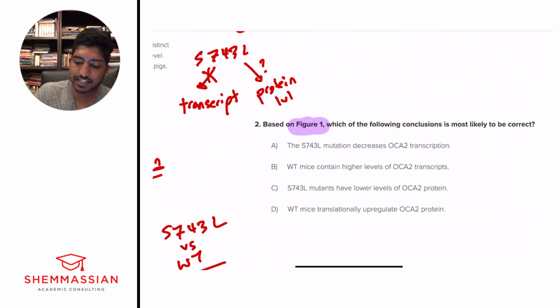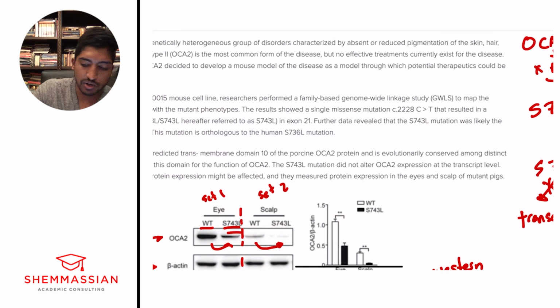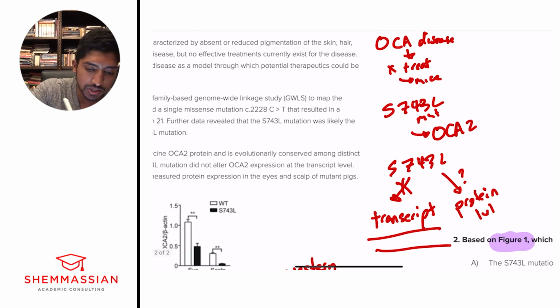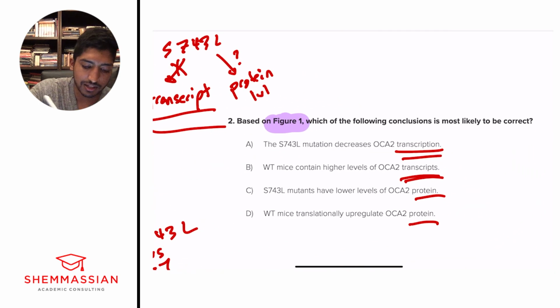And so with this, we can already say, oh, we have protein, right? We know two answers are dealing with protein generally. So how do we know it's not dealing with transcription? Well, we said that right in our little summary. It tells us in the paragraph that it doesn't affect transcription: OCA2 expression at the transcript level was not altered, okay? And so right away, we can eliminate A and B, and we're looking at C and D.